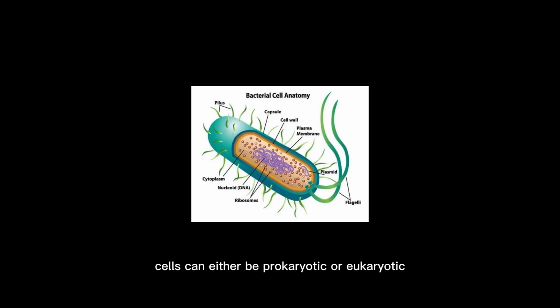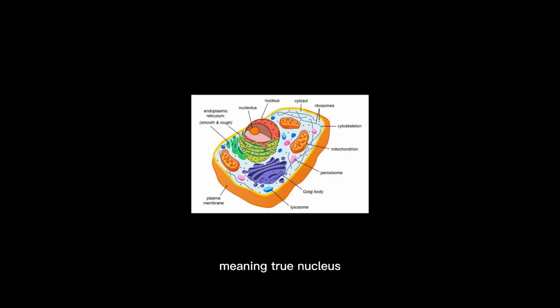Cells can either be prokaryotic or eukaryotic. Each type is different in size and the type of organelles they contain. Prokaryotic cells, meaning before the nucleus, are found only in bacteria and archaea, while eukaryotic cells, meaning true nucleus, form the structure of protists, fungi, plants, and animals.